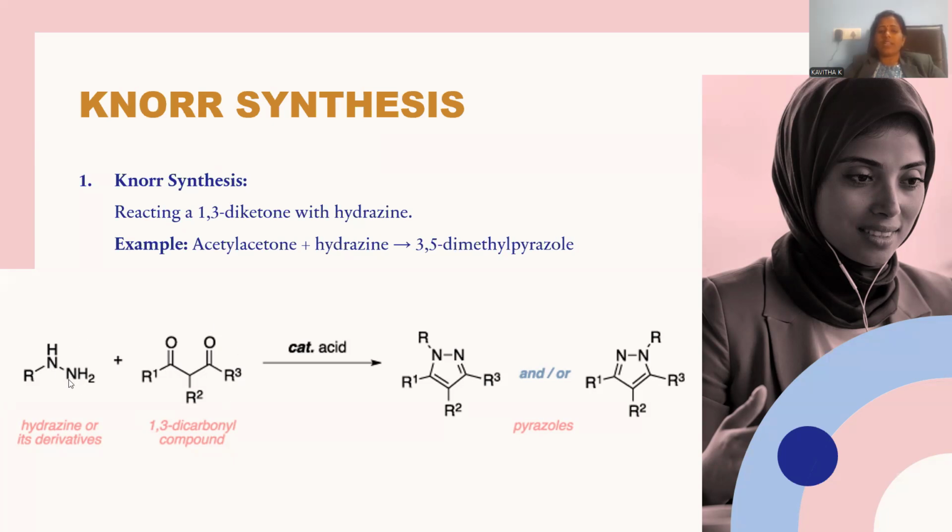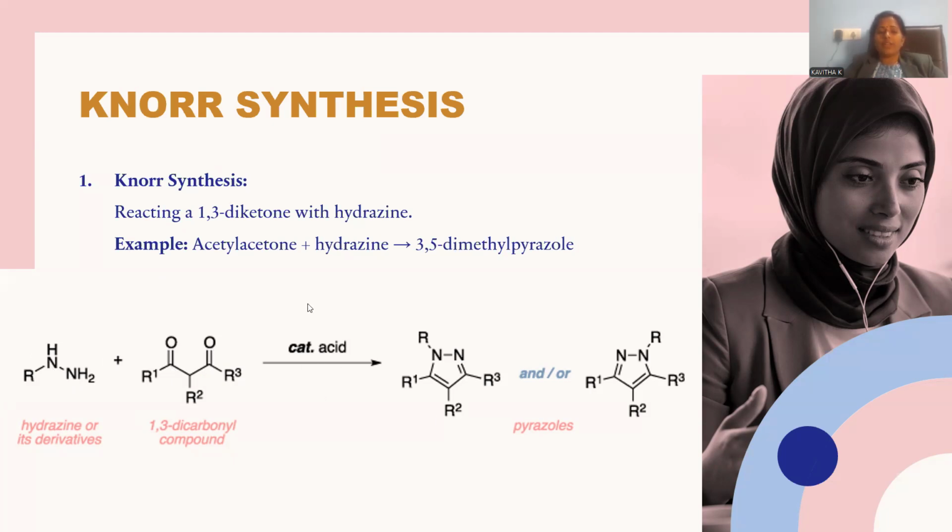Hydrazine is the ammonia derivative. If one of the hydrogens of ammonia is replaced with NH2, that is said to be hydrazine. NH2 if present, that is called hydrazine. Hydrazine is working upon this kind of diketone compound positioned at 1,3.